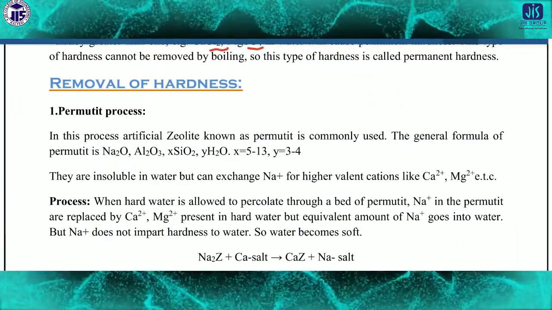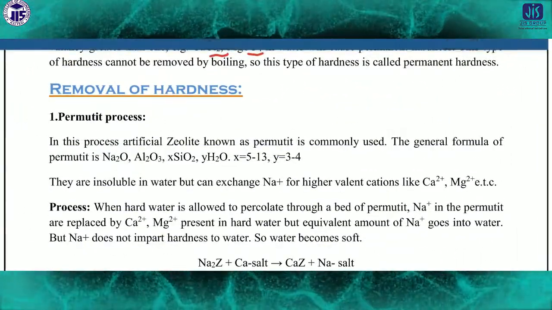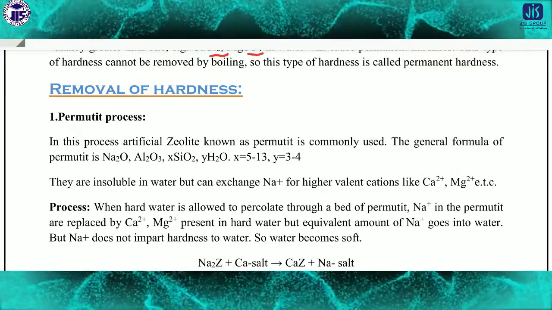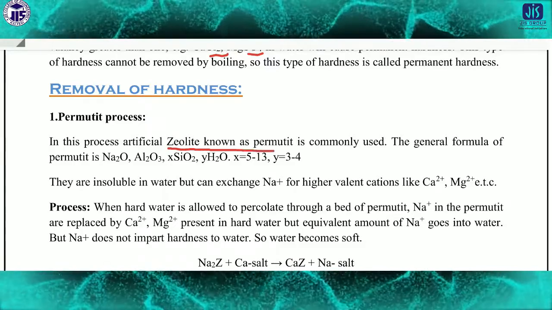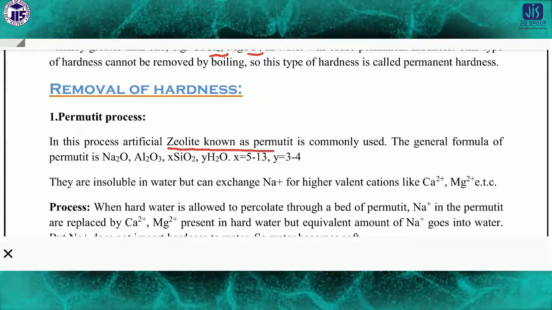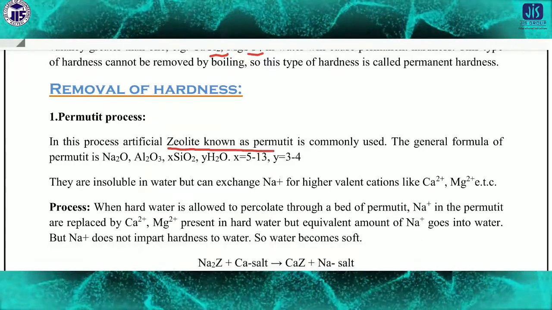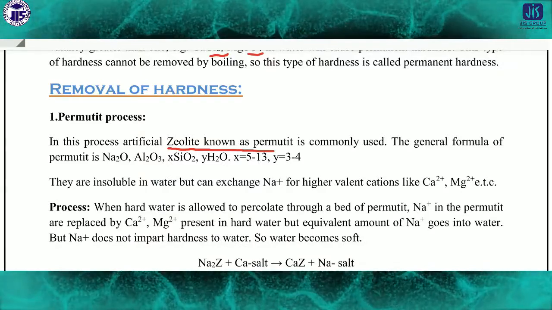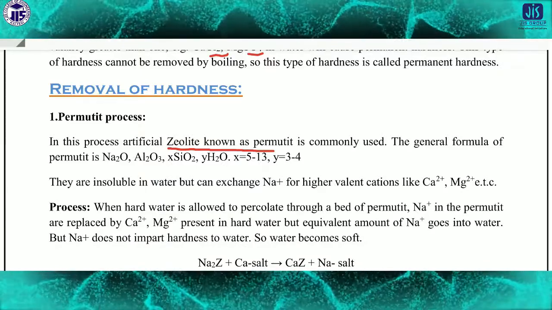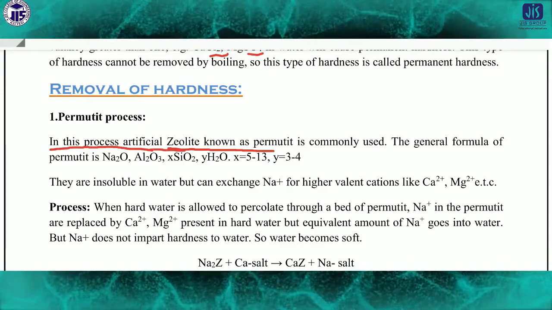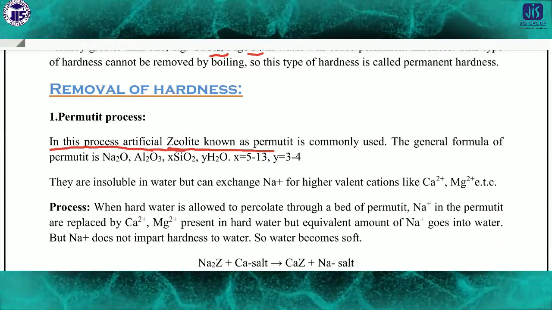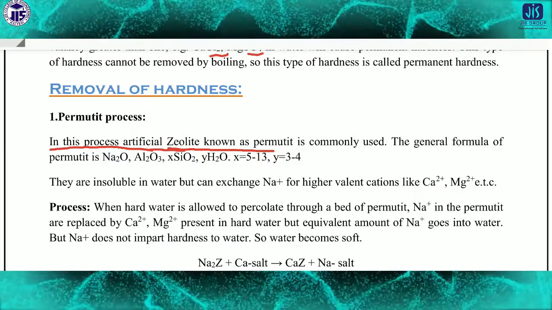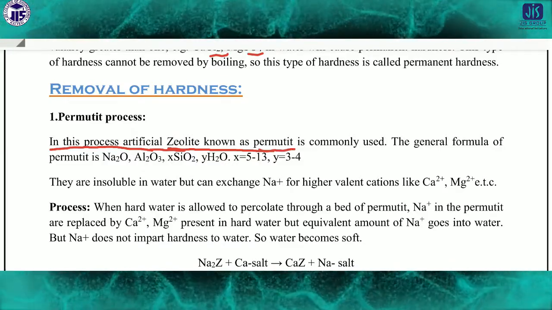What is the permutit process? In this process, artificial zeolite is commonly used. That means in the permutit process generally artificial zeolite is used. Artificial zeolite is known as permutit, and it is commonly used.